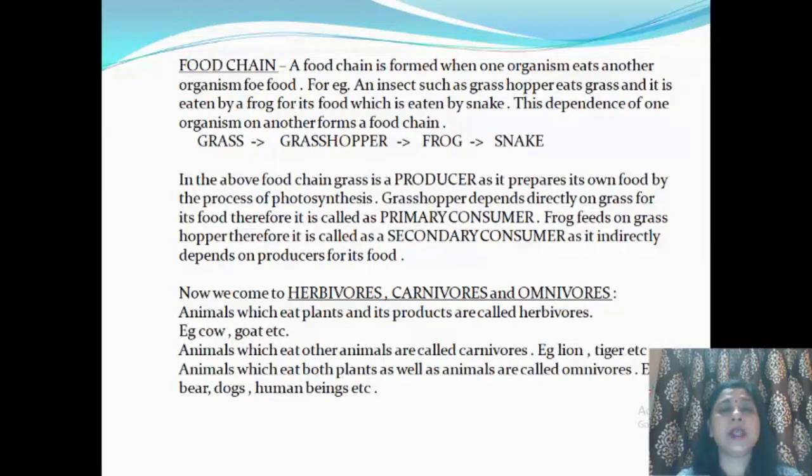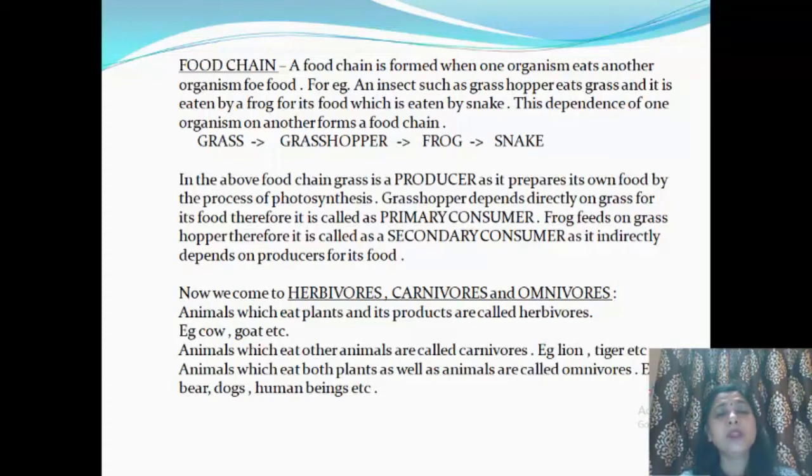You can see from this example, grass is eaten by the grasshopper, the grasshopper is eaten by the frog, and the frog is eaten by the snail. In this food chain, grass is the producer as it prepares its own food by the process of photosynthesis. The grasshopper, as it is directly dependent on grass for its food, is known as the primary consumer, whereas the frog feeds on the grasshopper, therefore it is called a secondary consumer as it is indirectly dependent on the producer for its food.